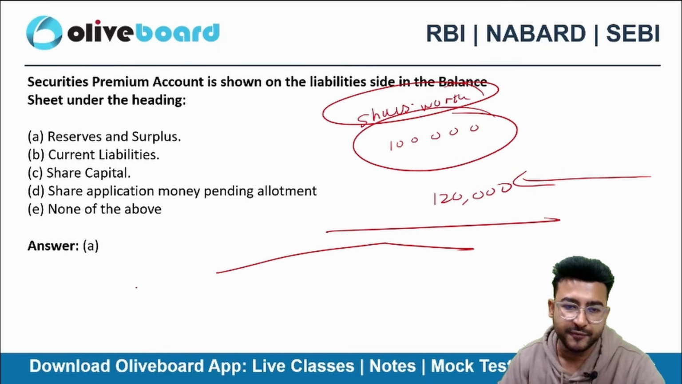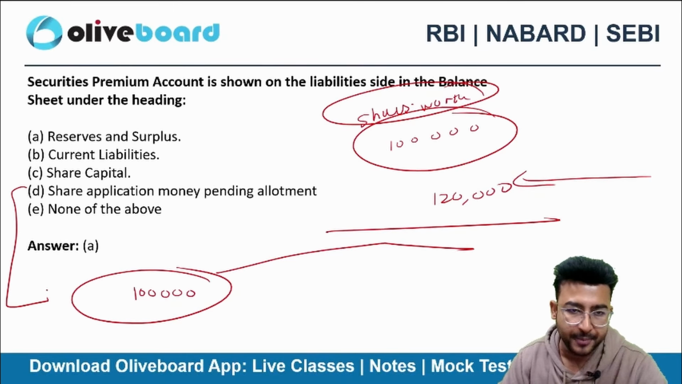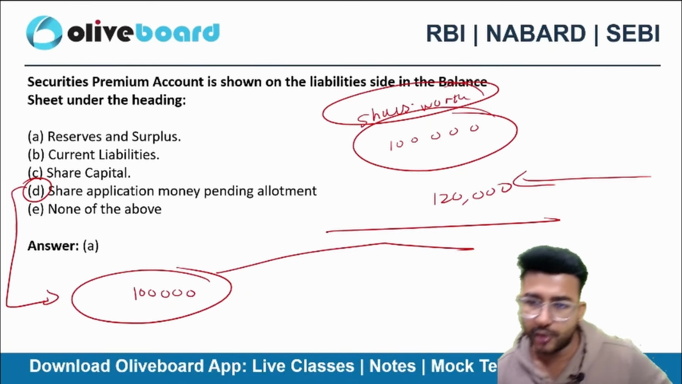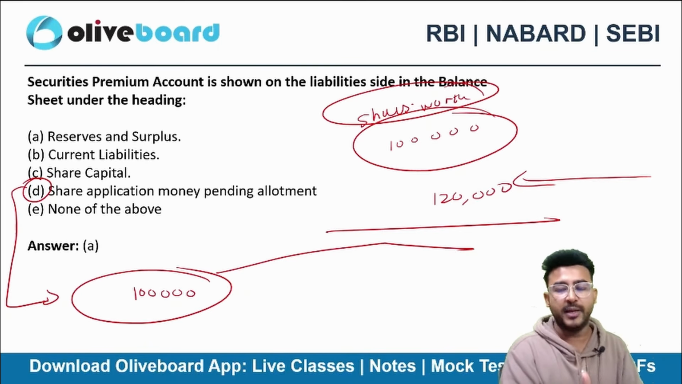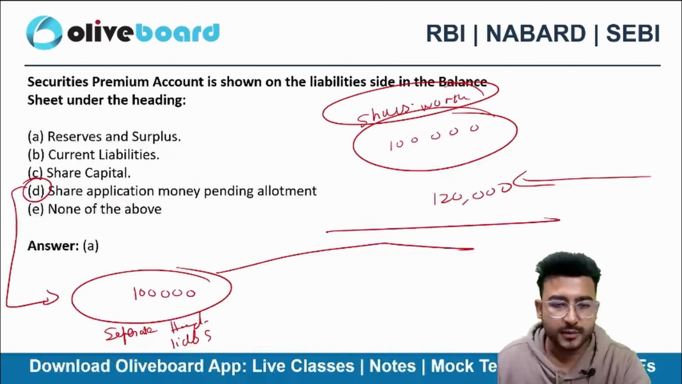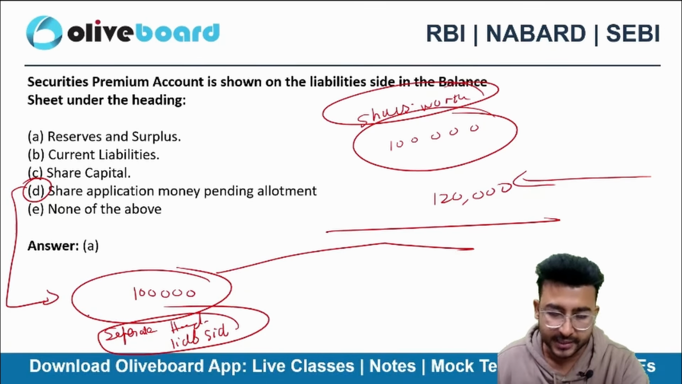Now there are two bifurcations in it. 1 lakh rupees is nothing but share application money pending allotment. I have taken the application money from all of you, but I'm yet to make the allotment. This won't be share capital. This will be a separate heading in the liability side.